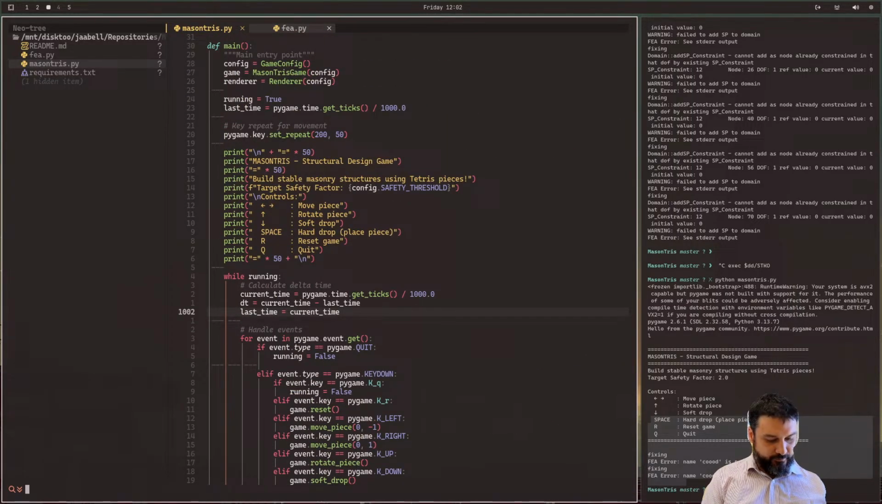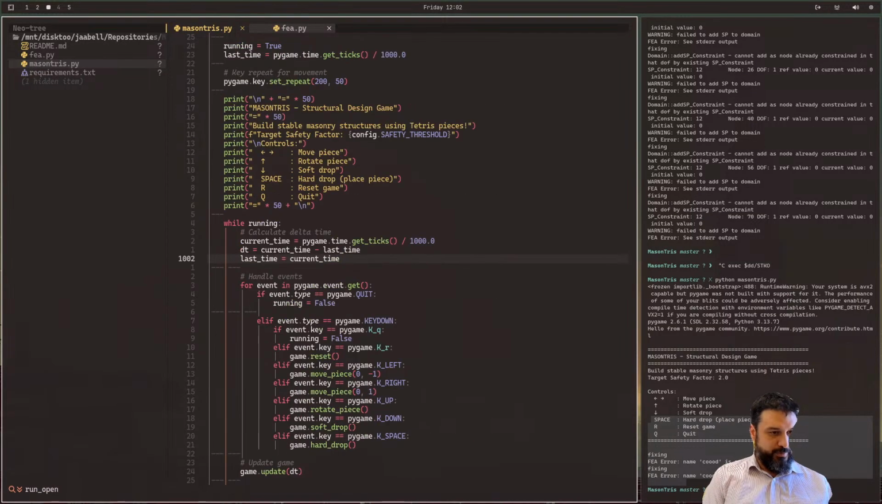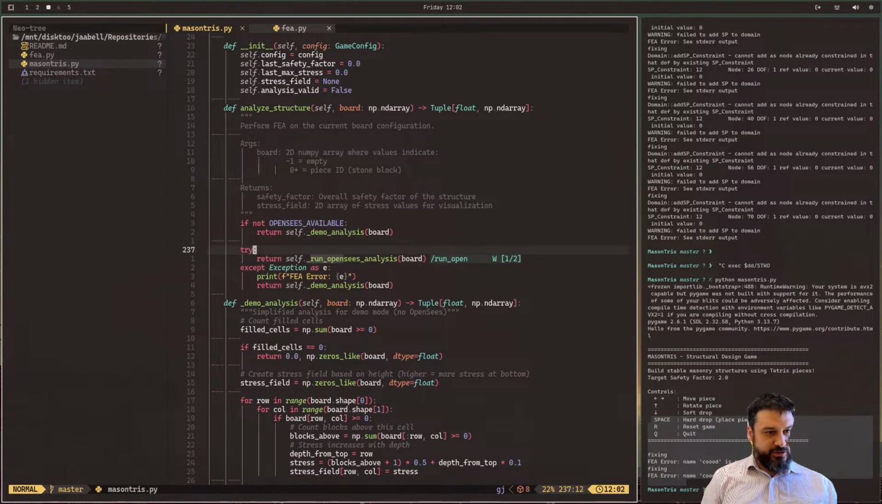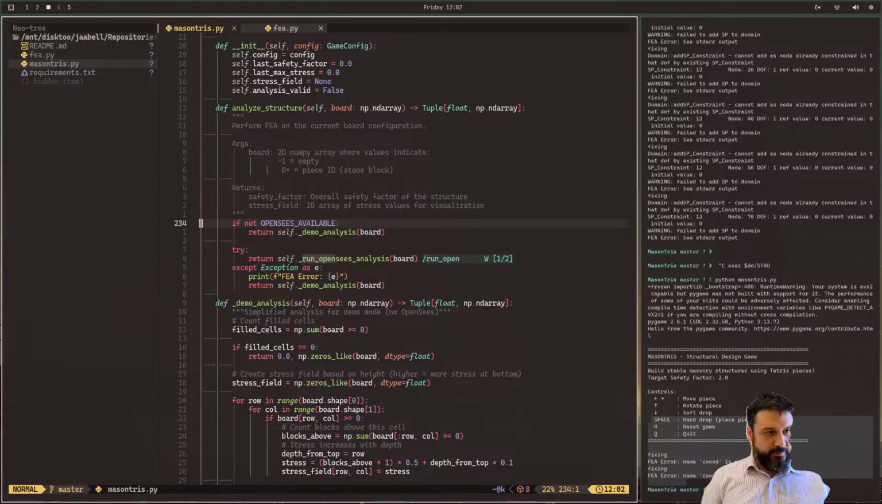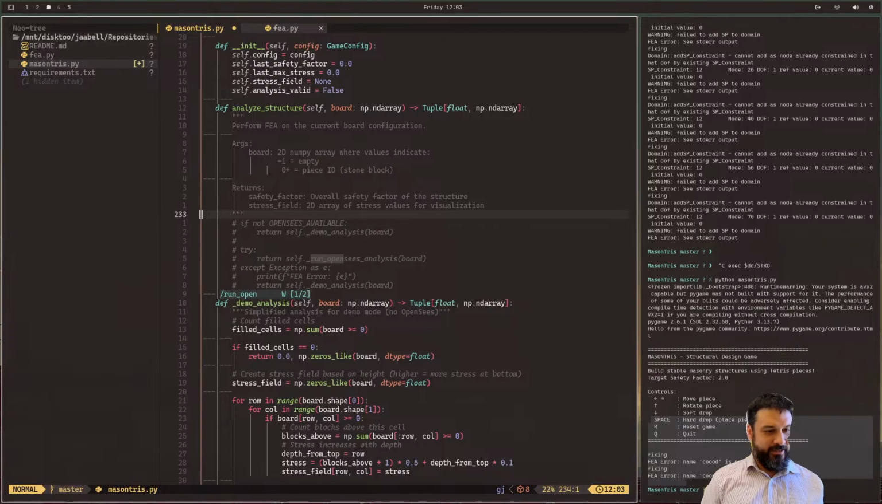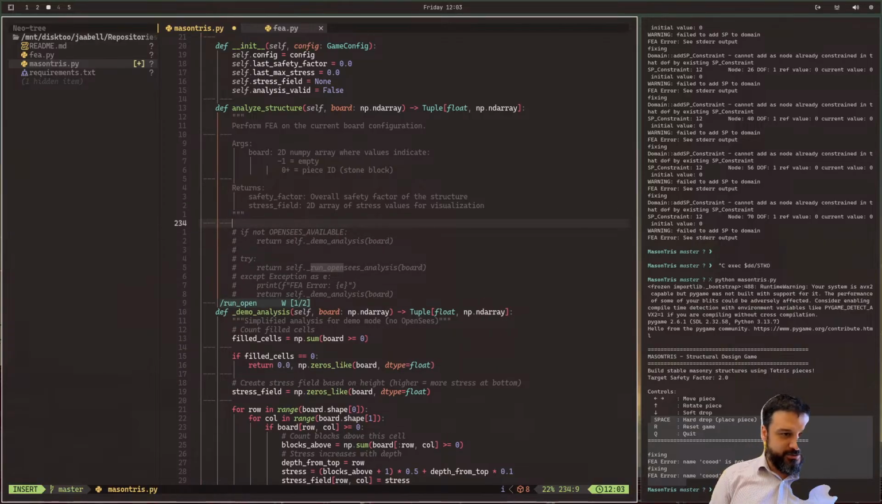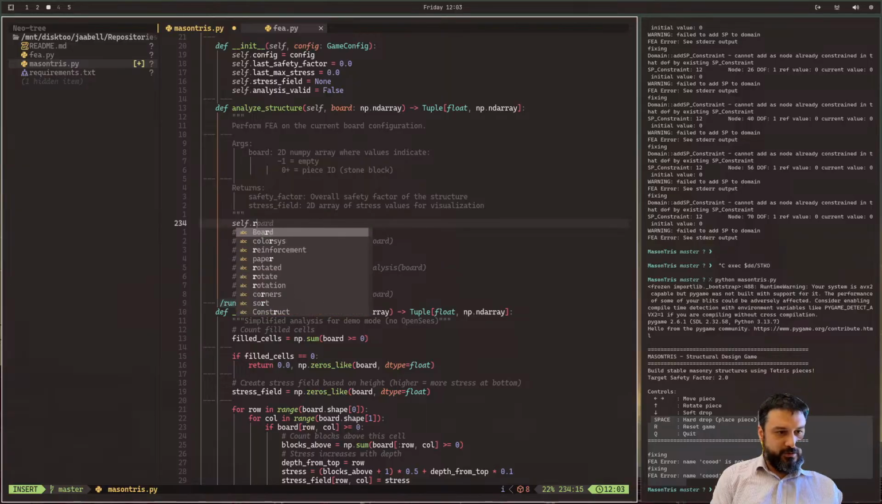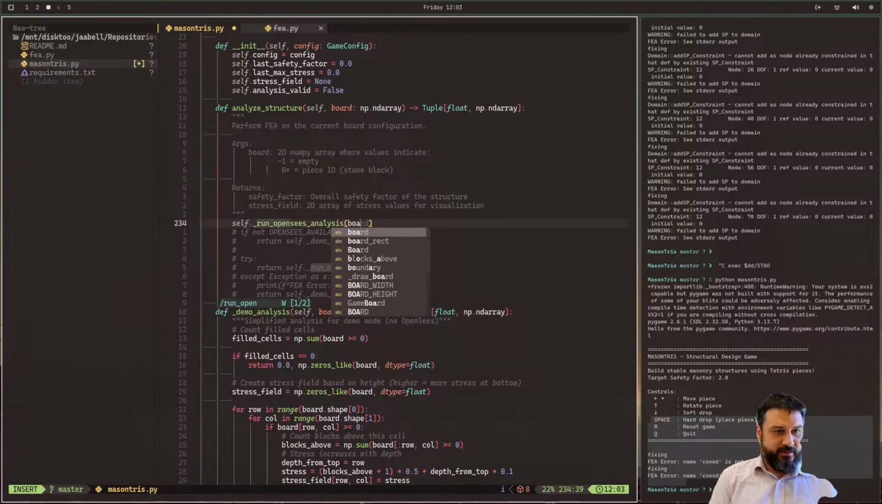So for example, run OpenSees. Yeah, here's what I want. Let's just comment this out. To block comment in Vim, I hear you go like this and GC. Yeah, that's what I'm talking about. Block comments. So self dot run OpenSees analysis, and let's just give it the board.